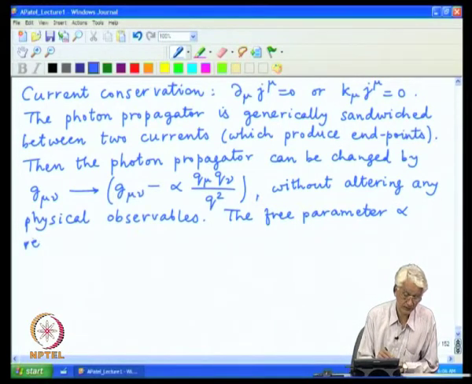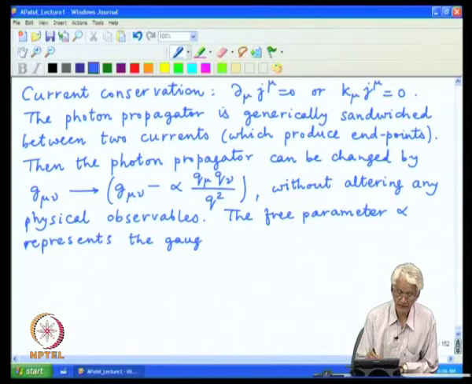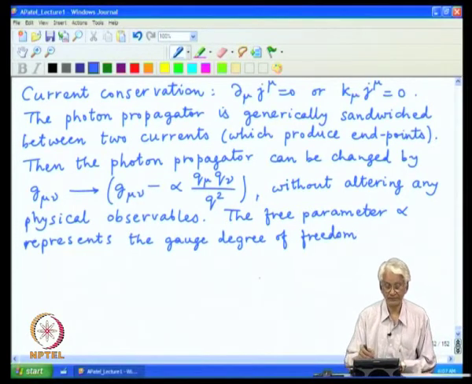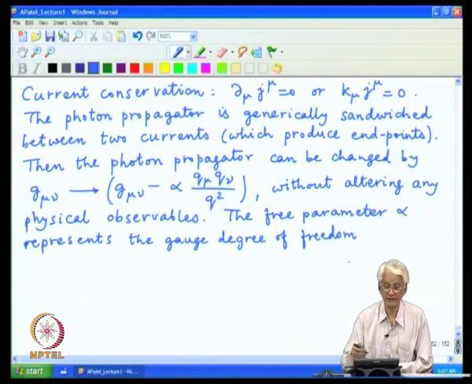represents the gauge degree of freedom, and this extra degree of freedom is indeed tied to the current conservation as we have seen before, and it is left undetermined.